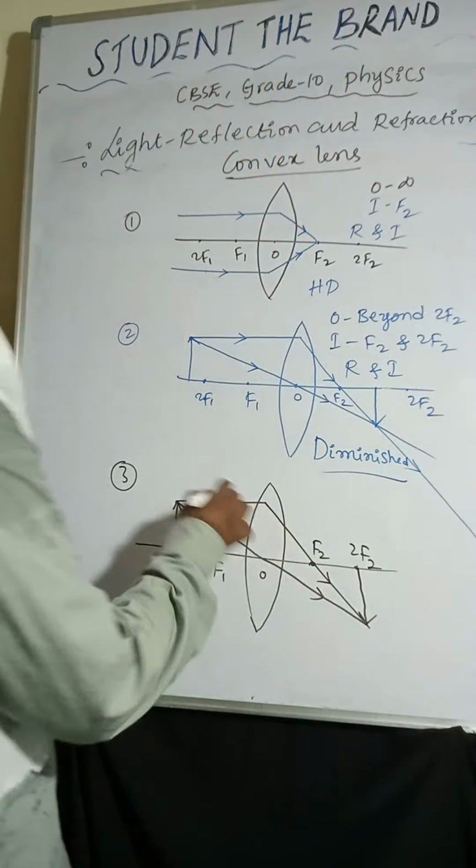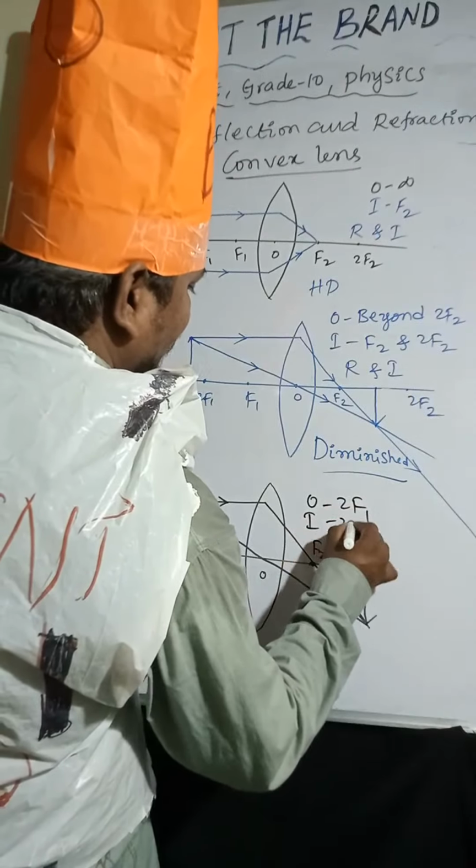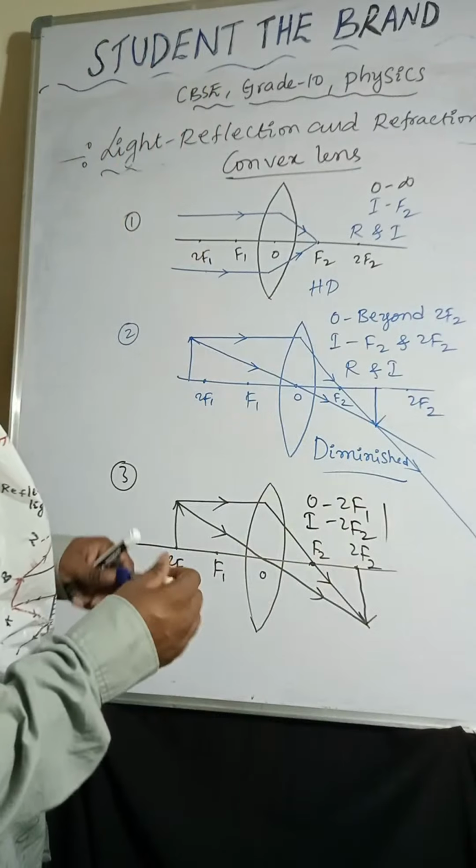Okay. Object is at 2F1. Image is formed at 2F2. Nature of the image is real and inverted.